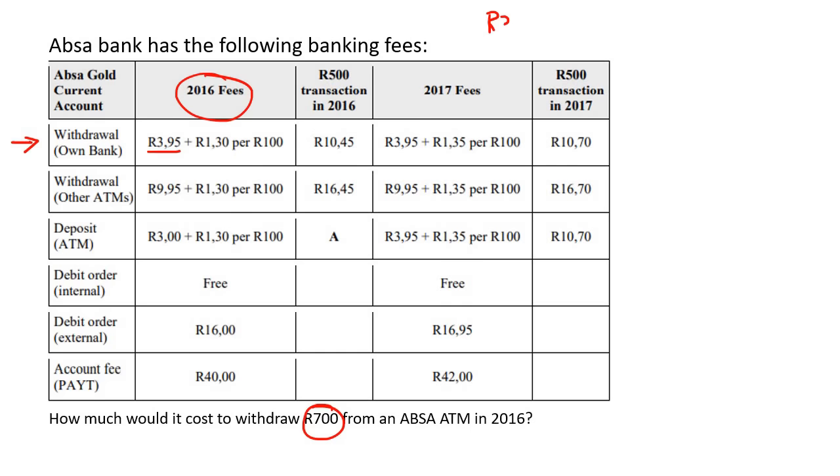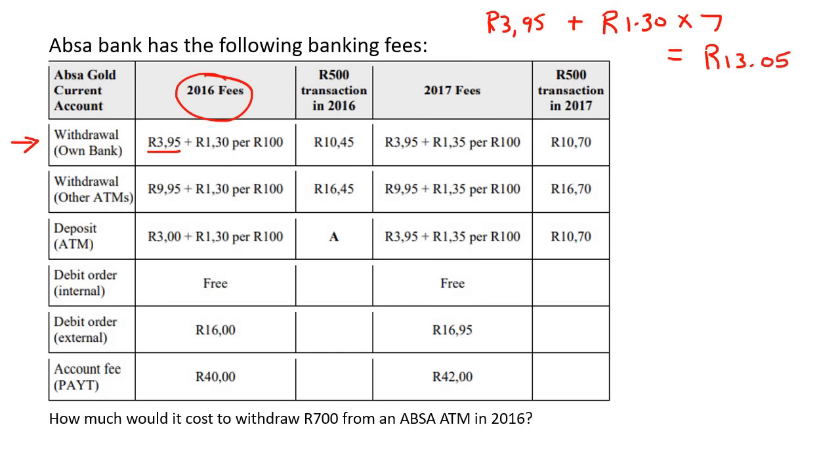Okay, so 3 Rand 95 plus 1 Rand 30 for every 100 Rand. But how many 100 Rands are we going to be getting? We're going to be getting 7 of those. So we're going to say 1 Rand 30 multiplied by 7. And if you had to calculate this, you end up with 13 Rand and 5 cents.